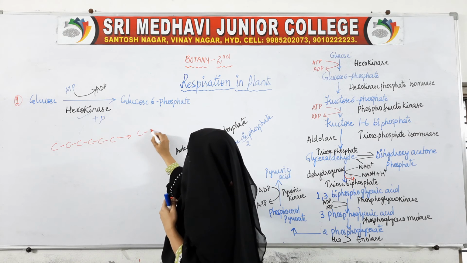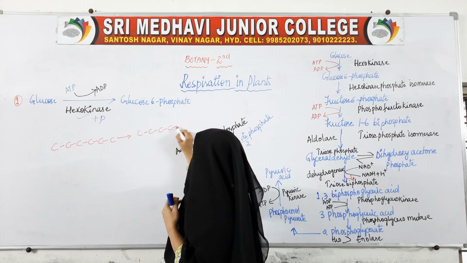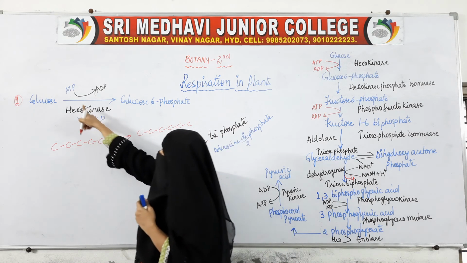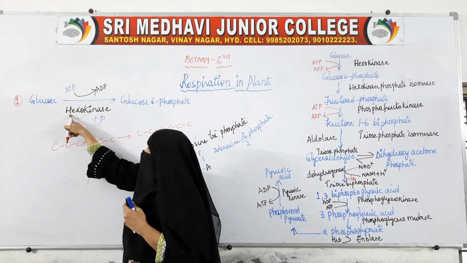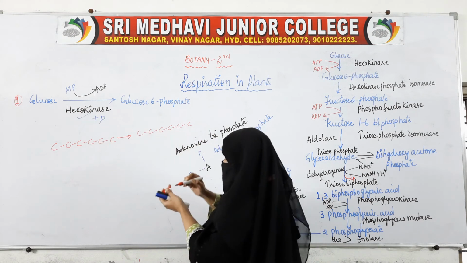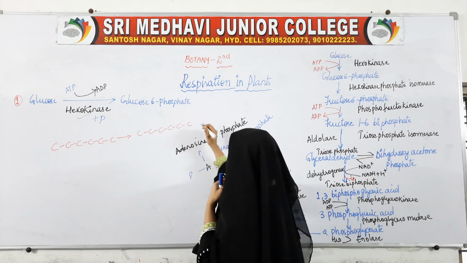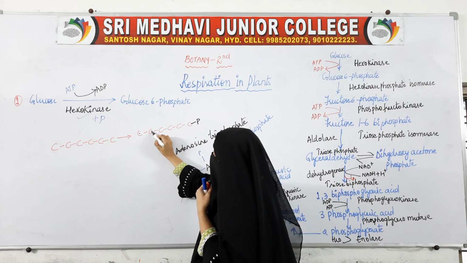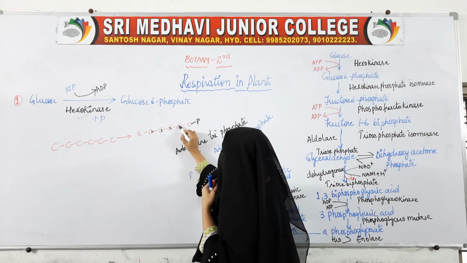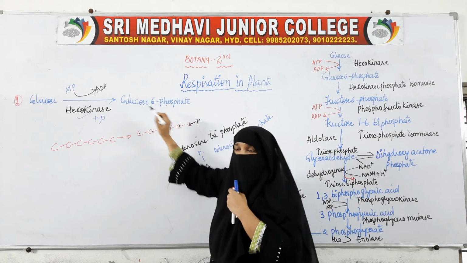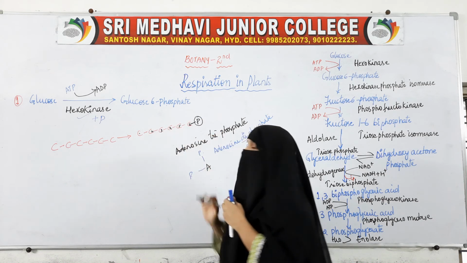Phosphate is added because the phosphate has been taken from this ATP, and now it is added to this glucose. To which carbon has the phosphate been added? The sixth one: first, second, third, fourth, fifth, sixth. The phosphate has been attached to the 6th carbon.